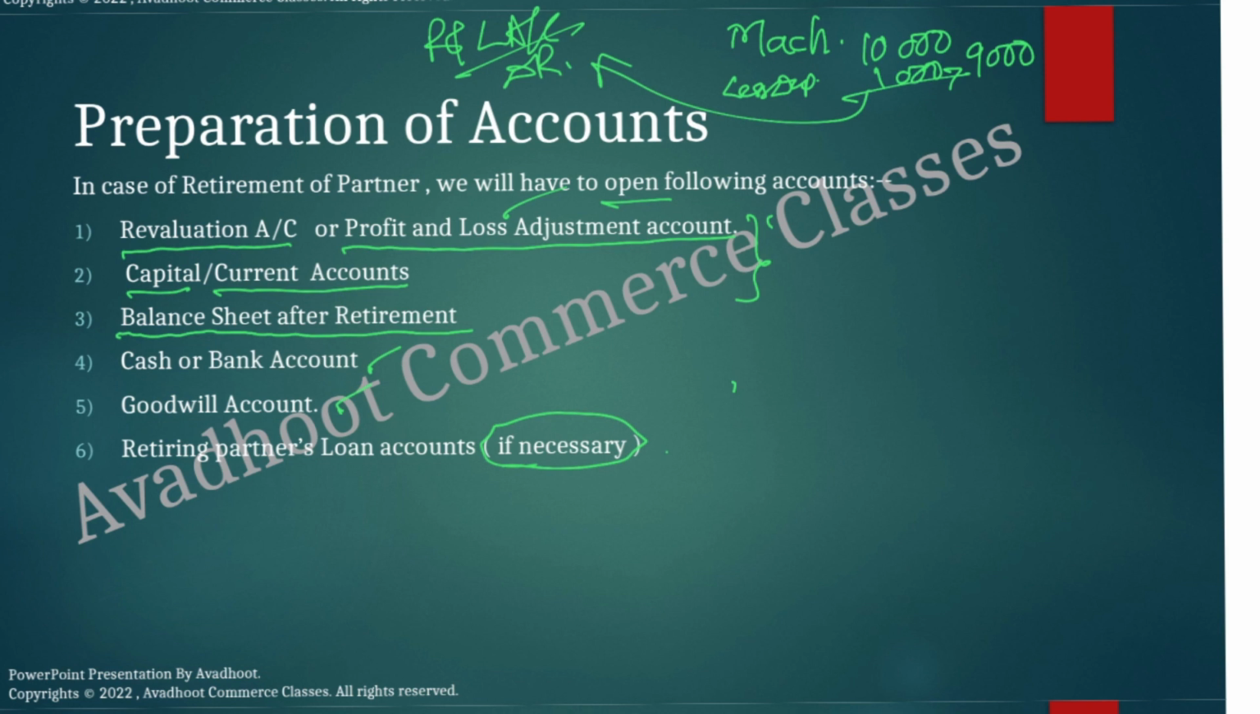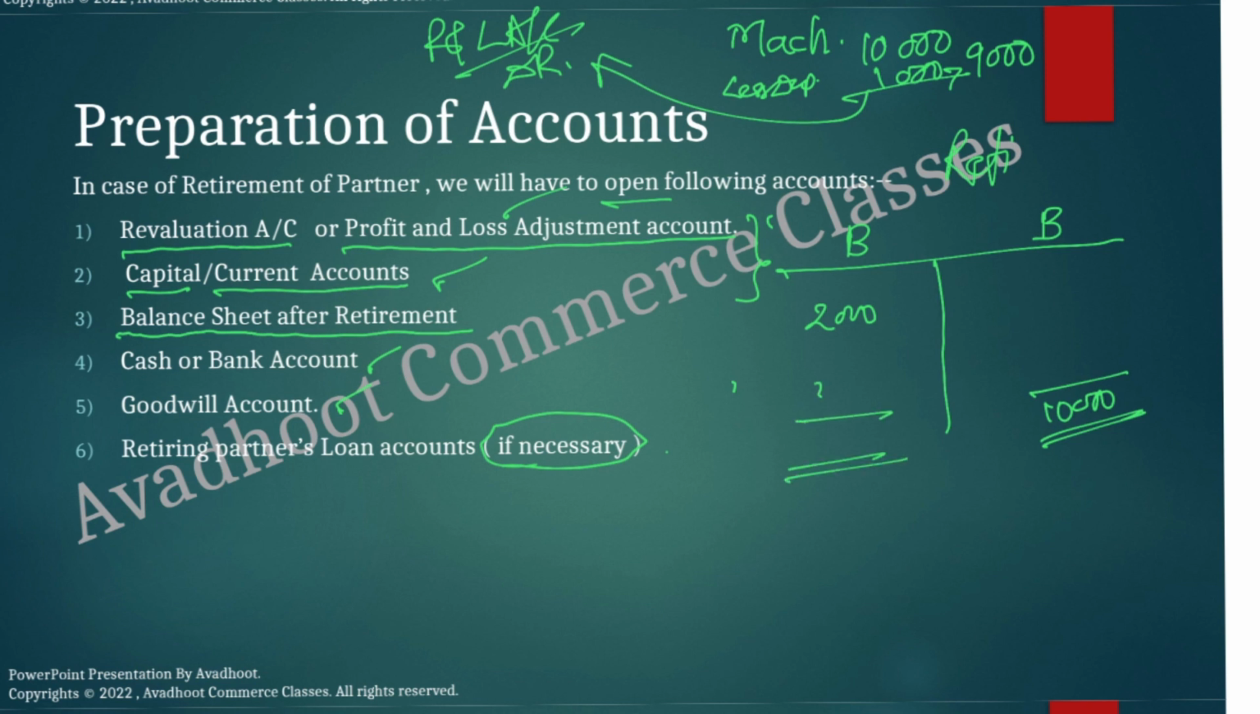Then close the partners' capital accounts and partners' current accounts. In this case, first we have to close the retiring partner's capital. The balance of the retiring partner's capital account is to be transferred there by making the payment of cash or bank. Suppose B is the partner who is retiring, then his credit side total is, suppose, 10,000 and debit side is only 2,000. Therefore, there is a balance of rupees 8,000. Now, this 8,000, if we are going to make the payment by way of cash, we'll have to write here 'To cash', and the cash account will be credited.